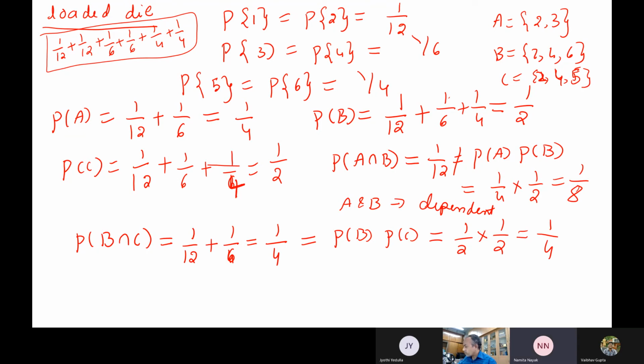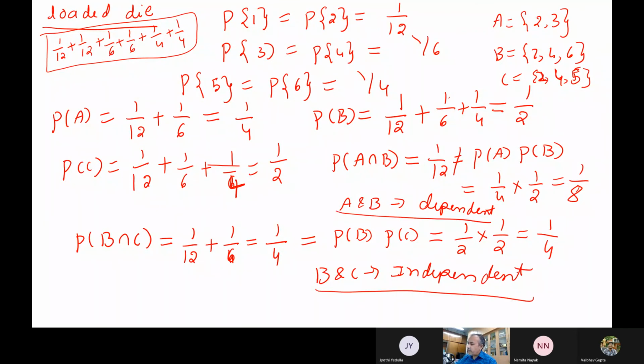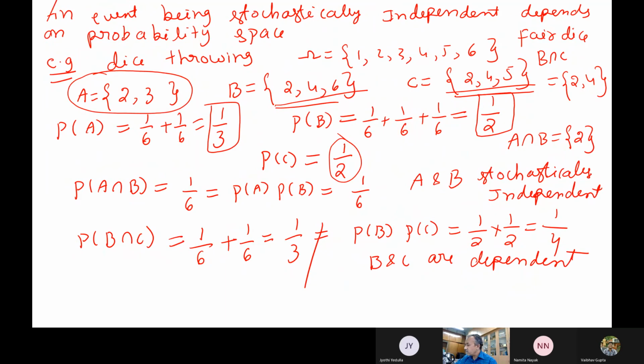They're independent. B and C are independent. Now you see this problem and the previous problem. Now A and B are dependent, B and C are independent actually. But in the previous case, what has happened?